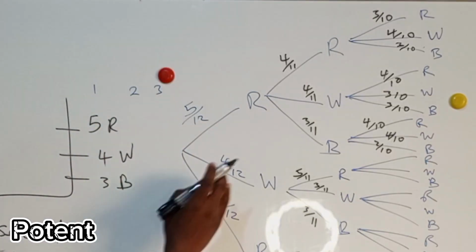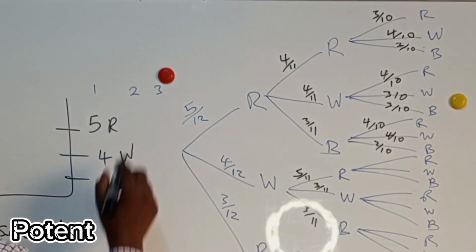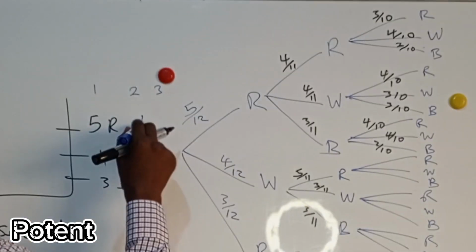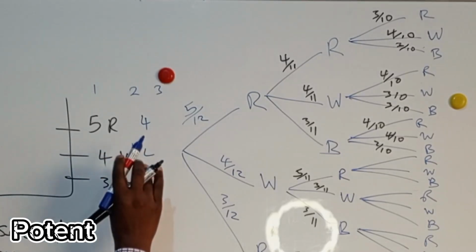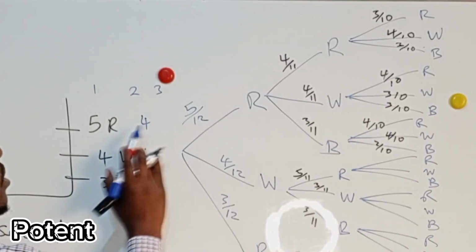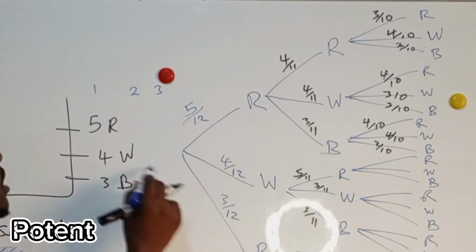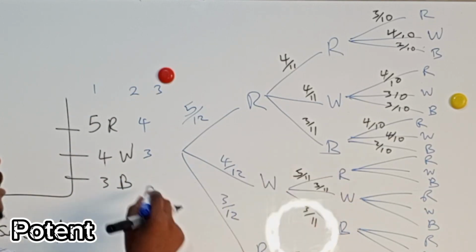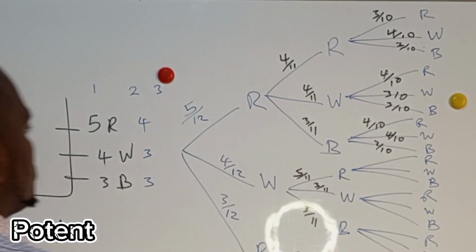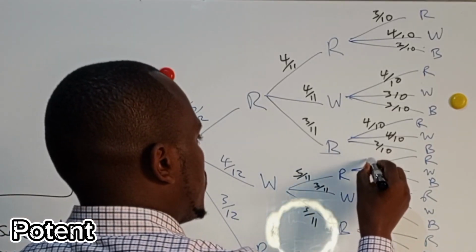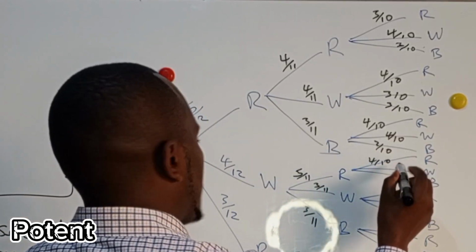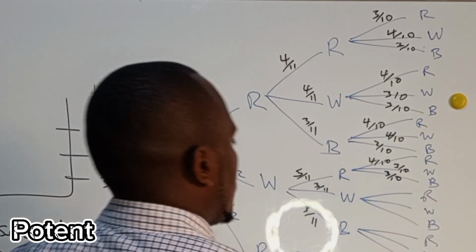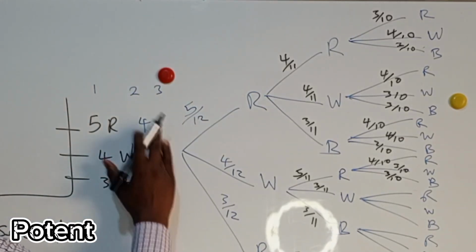And what is the probability if you had gotten a white first, so you have already taken 1 white and you want to take a red? The first time you have taken a white and the second time a red. So you have 4 and 4. This white, you have 3, and this one 4. You have not taken a blue here, so you have 3. The probability will be 4/10, 3/10, 3/10.